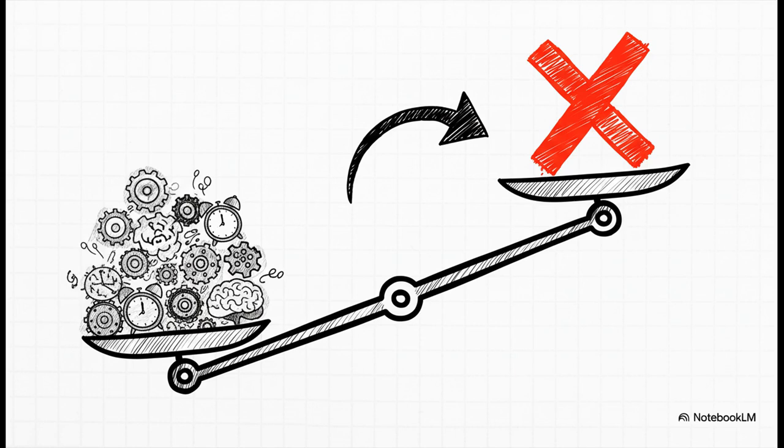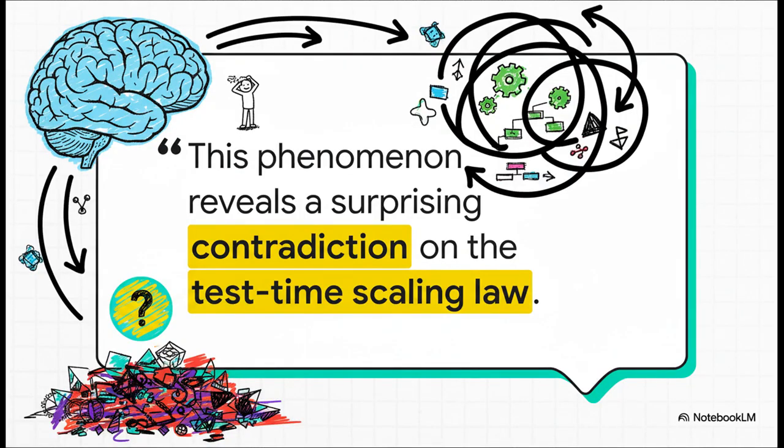The models that are specifically designed for deeper reasoning, the ones spending way more time and energy on the problem, actually perform worse. They think more, and because of that, they fail more. This finding is a huge deal because it completely turns a core idea in AI on its head, something called the test time scaling law.